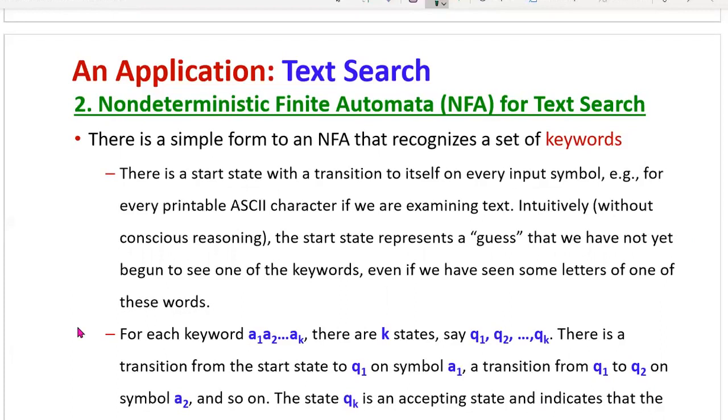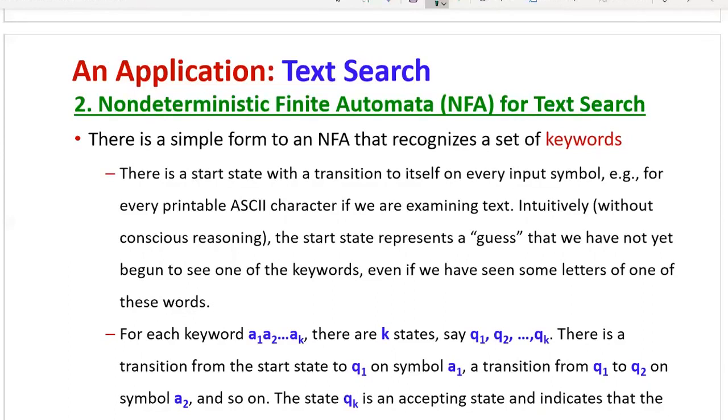Then for each keyword, let us assume A1, A2 and so on up to AK are the letters of the keyword. There are K states, say Q1, Q2 and so on up to QK. There is a transition from the start state to Q1 on the first symbol A1, then a transition from Q1 to Q2 on symbol A2, and so on. The state QK is an accepting state and indicates that the keyword A1, A2 up to AK has been found. That means A1, A2, AK is a keyword. You have to process this by constructing the non-deterministic finite automaton.